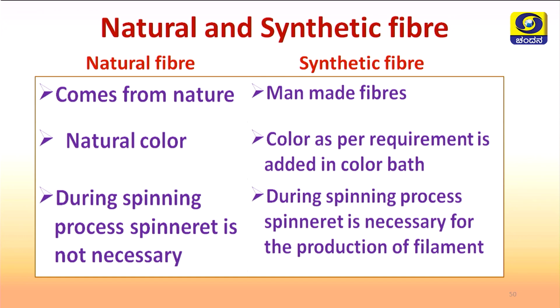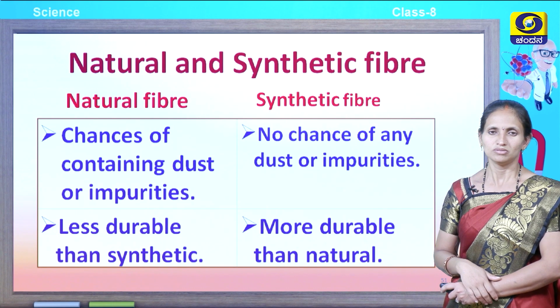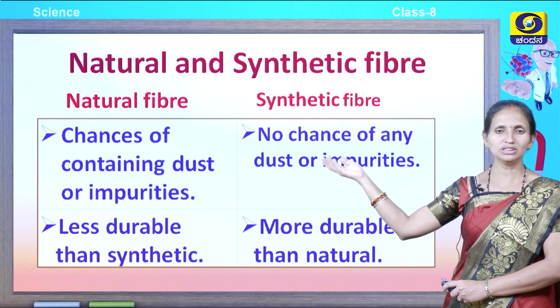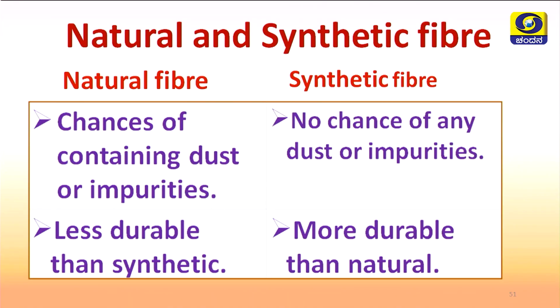and this leads to the production of a filament. Natural fibers have a lot of chances of containing dust or impurities, whereas synthetic fibers have no chances of any dust or impurities. Natural fibers are less durable than synthetic fibers, whereas synthetic fibers are more durable and long lasting.